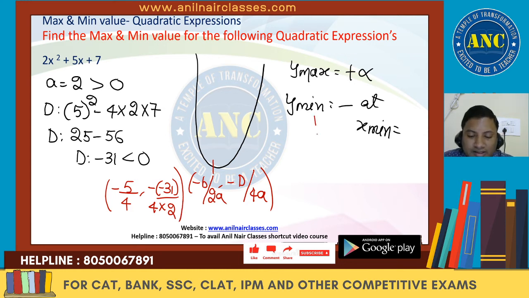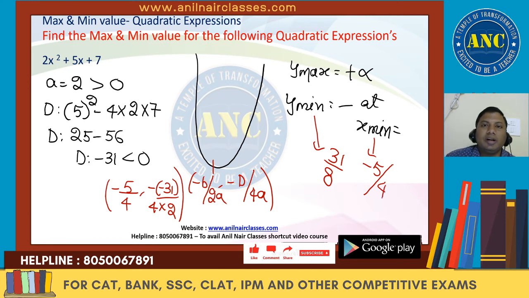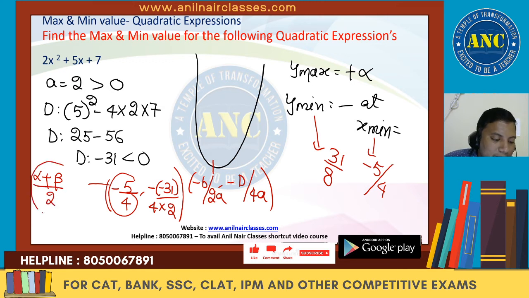So y minimum is nothing but 31 by 8, at x minimum, which is nothing but minus b by 2a. I hope it is clear. So what is this one? This is nothing but minus b by 2a. I already told you that it is nothing but alpha plus beta by 2. Alpha plus beta is nothing but the sum of the roots. Sum of the roots is minus 5 by 2 by 2, which is nothing but minus 5 by 4.